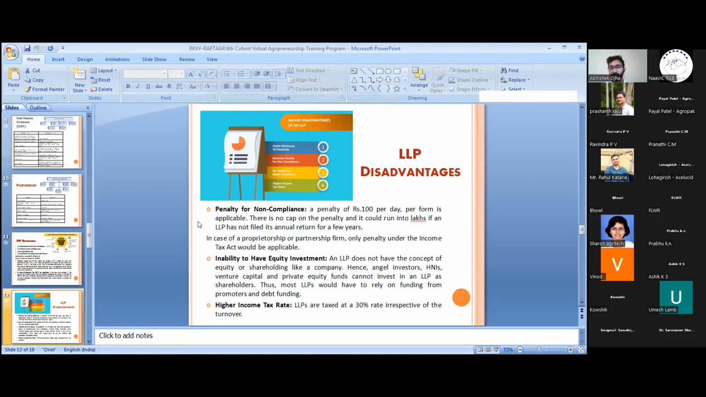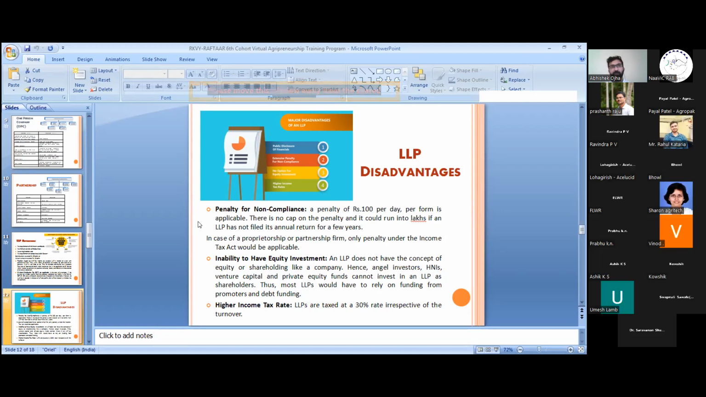If you don't comply with the LLP Act and you don't file your annual filings of the LLP, then you have to pay a penalty of 100 rupees per day per form, and there is no cap on the upper limit of the penalty. It can go into lakhs also, and there are various other penalties described by the LLP Act. Whereas in the Partnership Act, there is no such penalty. The penalty comes under the Income Tax Act only.